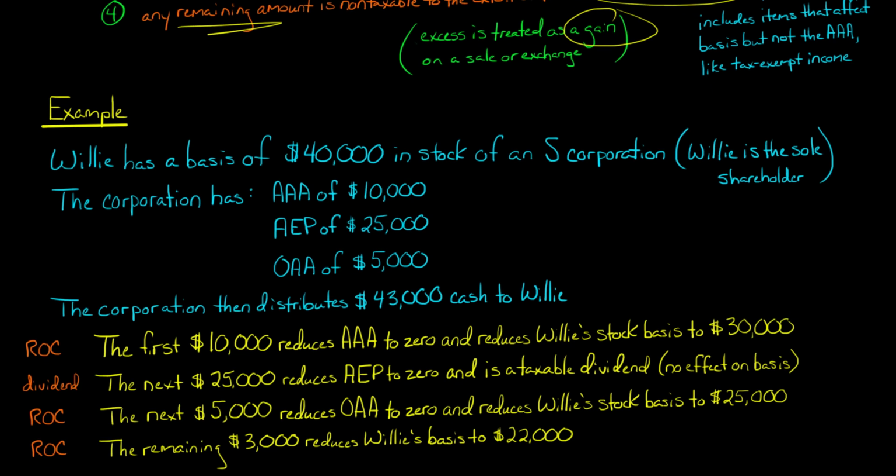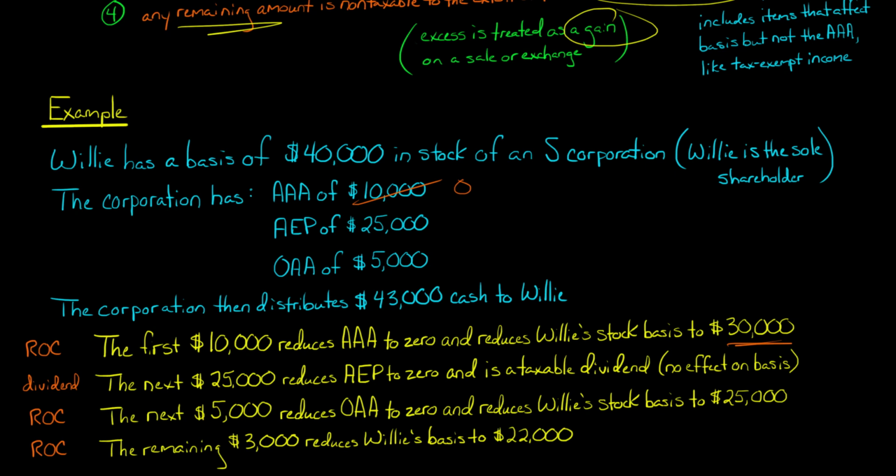So let's go through our ordering rules. First, we look to the accumulated adjustments account and we reduce that first. So the first $10,000 of this $43,000 cash distribution to Willie is going to reduce this accumulated adjustments account. So that's going to go to zero, right? Because it was at $10,000. Now, Willie's stock basis is going to go down $10,000 as well. So we have a tax-free recovery of capital here. So the stock basis is going to go from $40,000 to $30,000. Now it's going to change some more, which is just the first step. But the AAA account is now zeroed out. Willie's stock basis is at $30,000.